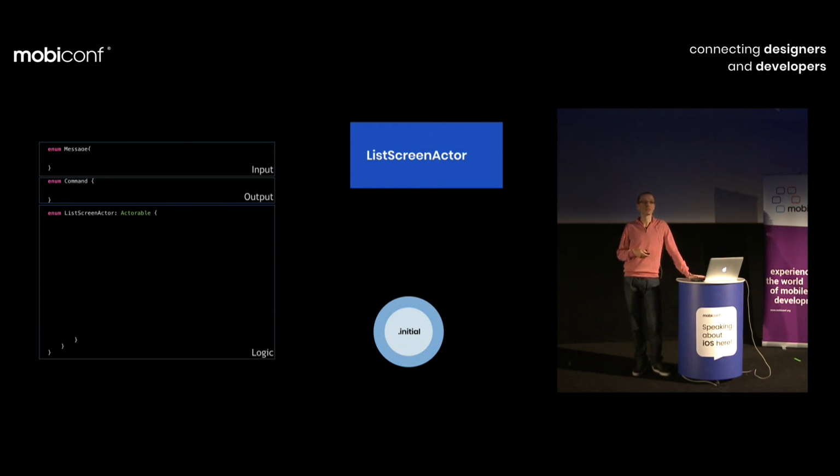Here is the main slide with the implementation of our actor and our problem. I call this ListScreenActor, which will be responsible for handling all the messages coming from around the world. At the beginning, I will keep my messages and commands empty.